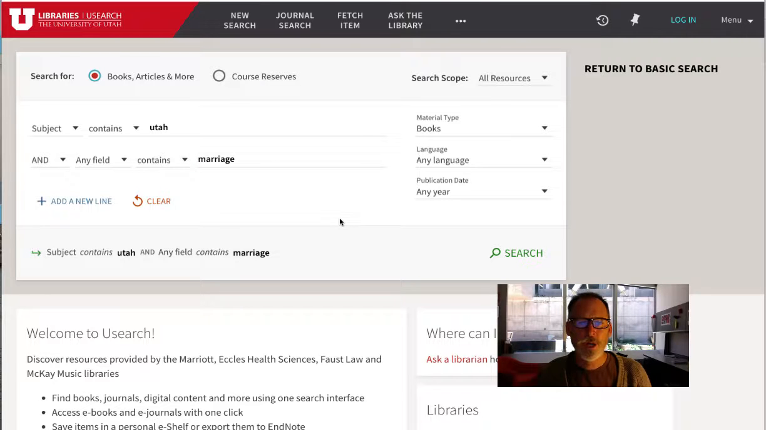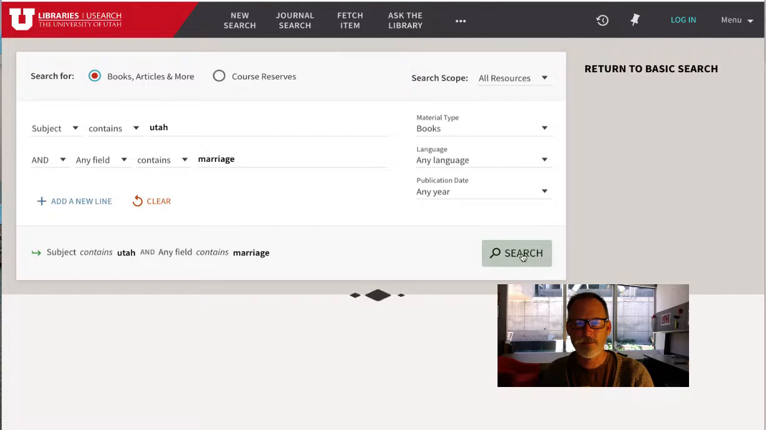So the subject is Utah, but any field containing marriage. So it might be a chapter of a book. It might be a particular phrase from a description, something from the table of contents. So the topic isn't marriage. The topic is Utah, and then marriage might be some featuring thing. That'll make sense in a second. So let's search.